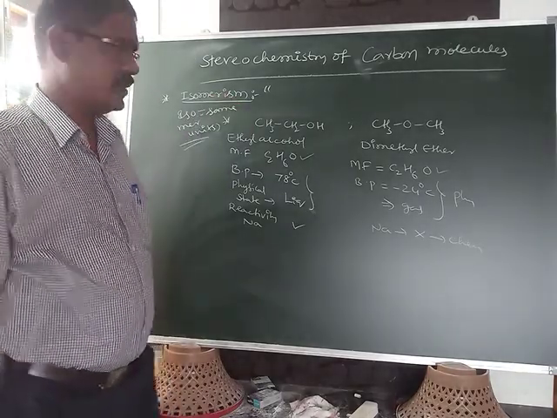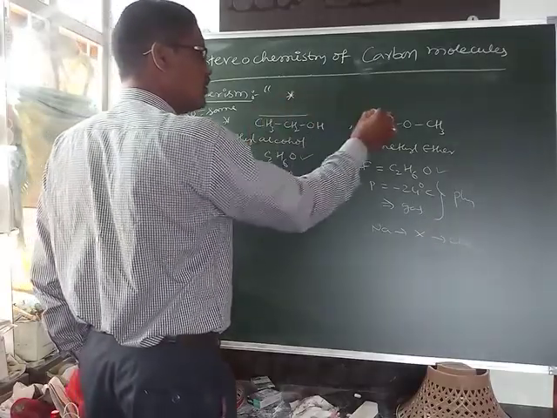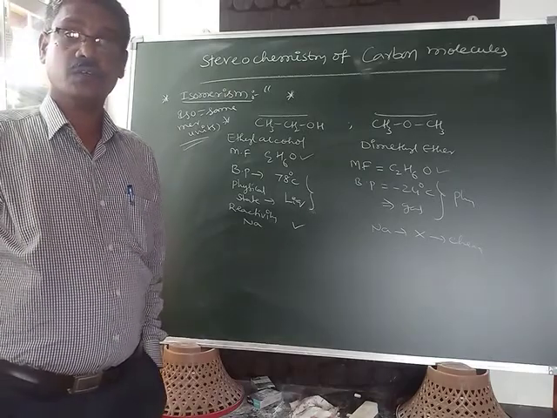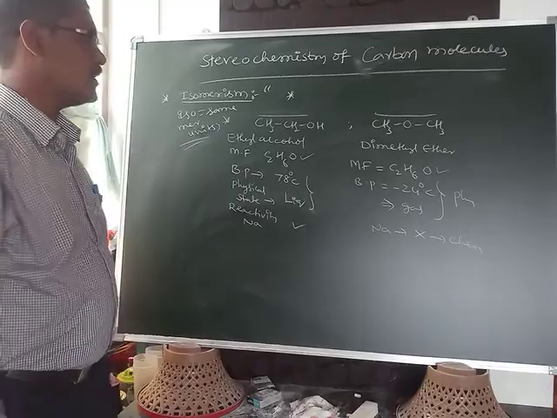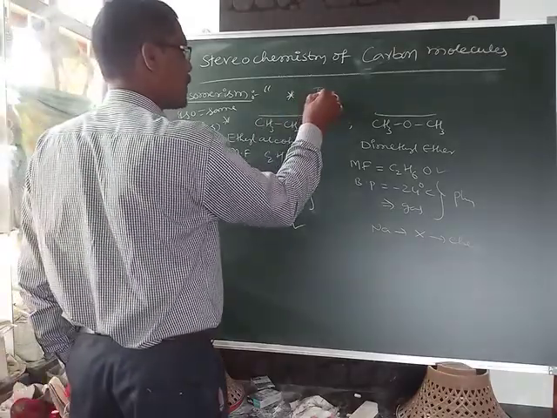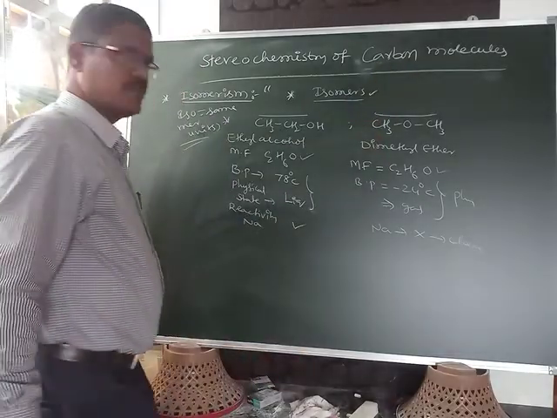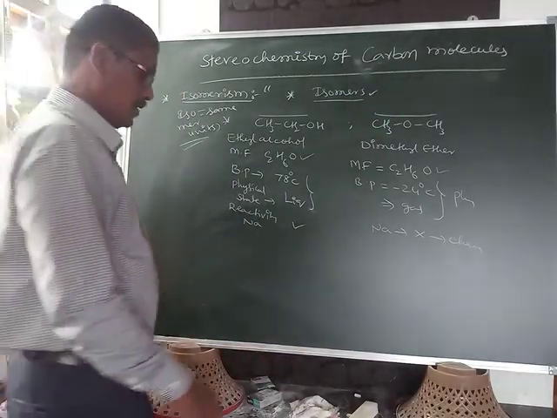This is the definition of isomerism. The different molecules present in isomerism are called isomers. So this is isomerism and isomers.